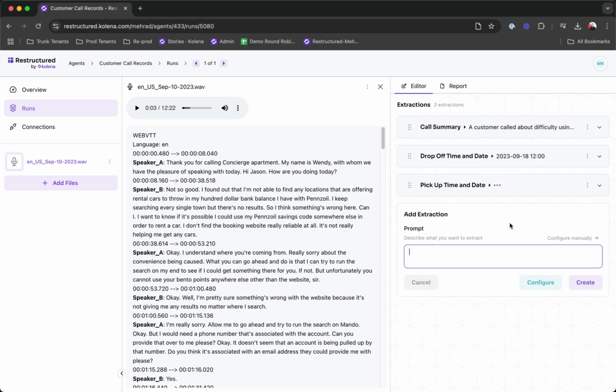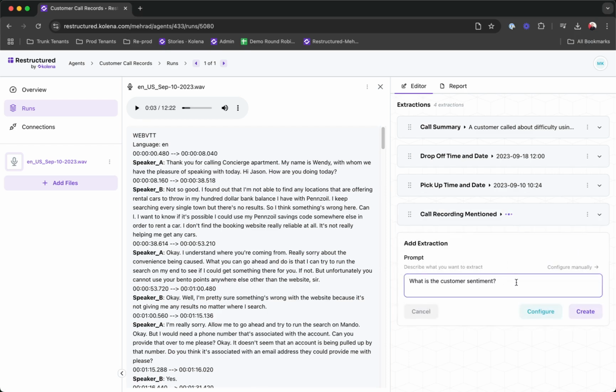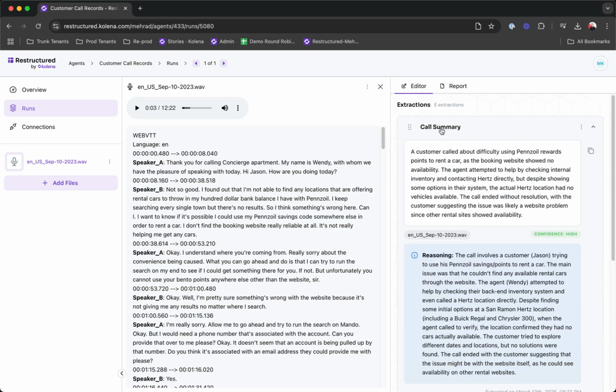And let's say it is important for me to know if the agent actually mentioned during the call that it is being recorded. So I'm going to ask that as well. And then lastly, I want to know what is the customer sentiment in that call. As you can see, we go ahead and start extracting this information.